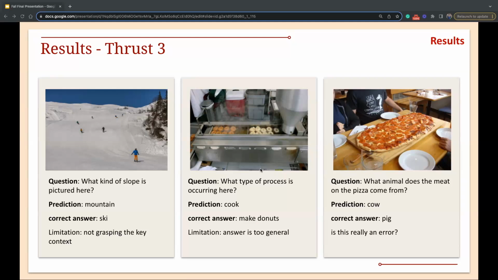What type of process is occurring here? It's cooking rather than cleaning or manufacturing or something. So cook is actually the right answer. If we ask what type of food is being prepared here, then cook would obviously be a system that doesn't even know about food. Okay, so sure, the answer is too general,